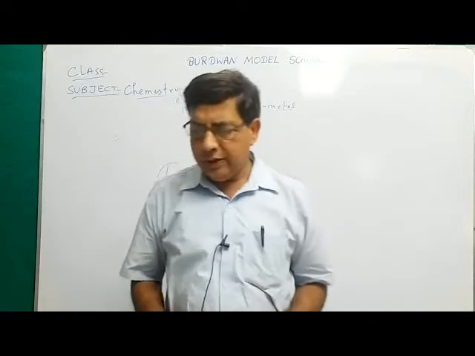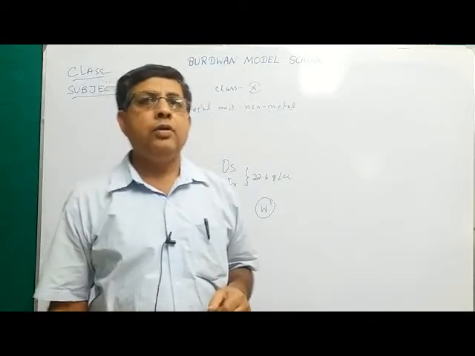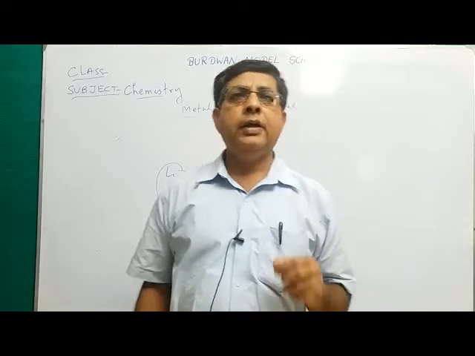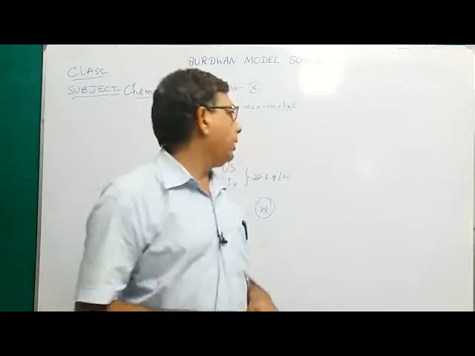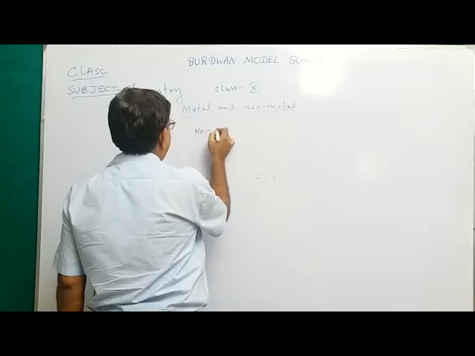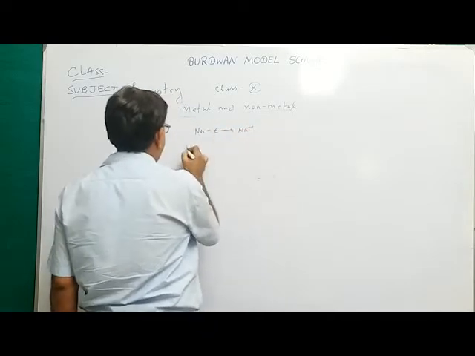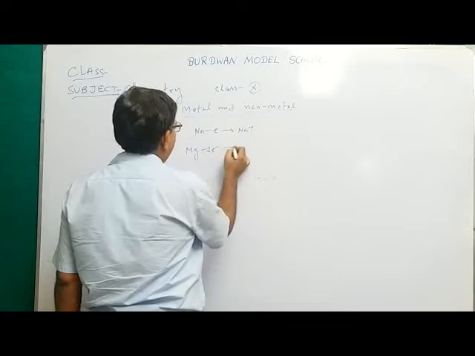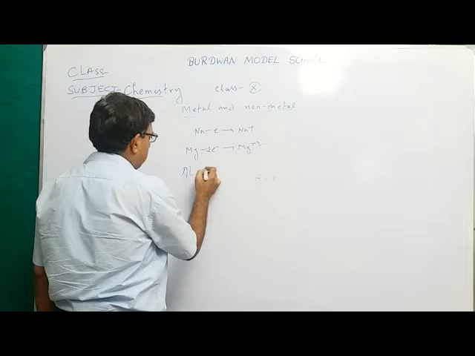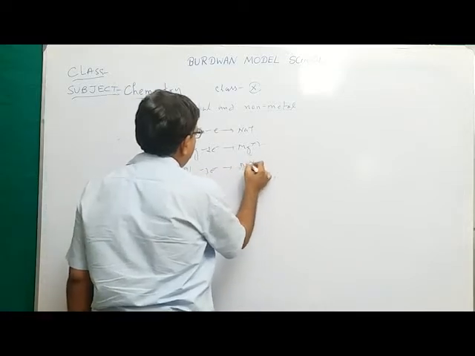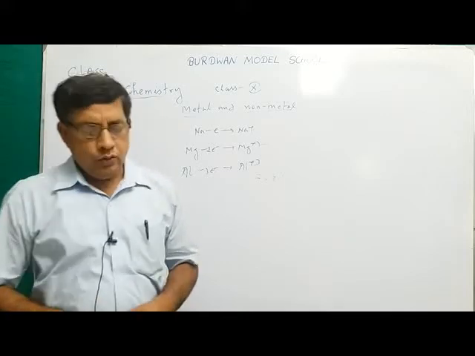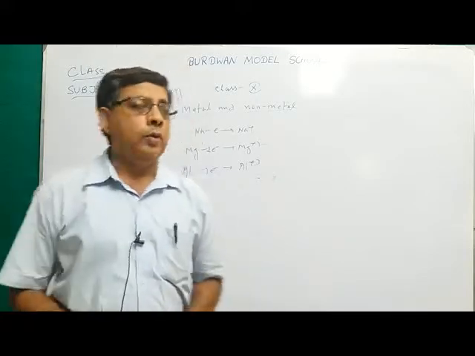Now what will be the chemical properties of metals? Metals normally are electropositive in nature. Electropositive means metals can easily lose electrons to form cations. For example, sodium loses an electron to form sodium ion. Magnesium loses 2 electrons to form magnesium ion. Aluminium loses 3 electrons to form aluminium ion. That is, metals are electropositive in nature and they lose 1, 2 or 3 electrons to form cations.